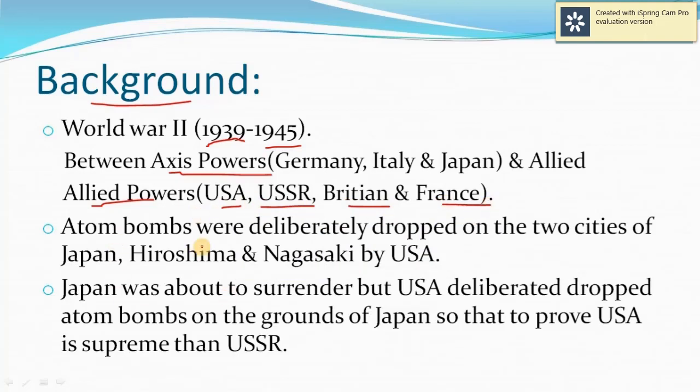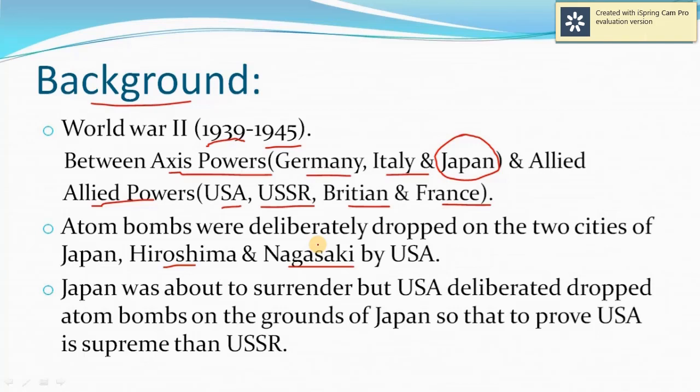Study some points about this World War Second. Initially, the Allied powers were fighting against Germany and Italy. They defeated Germany and Italy, and there was Japan, which was still fighting. So these allied powers made a plan that they will collectively attack Japan, but USA, which was a part of Allied powers, deliberately dropped two atom bombs over two cities of Japan, Hiroshima and Nagasaki, and USA justified herself that